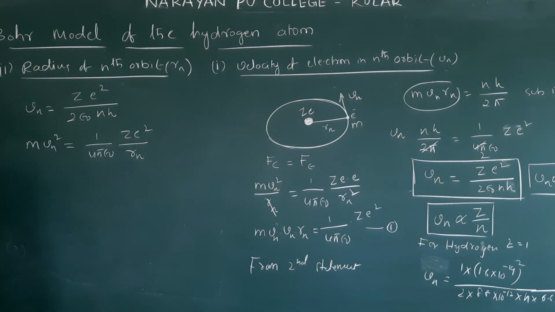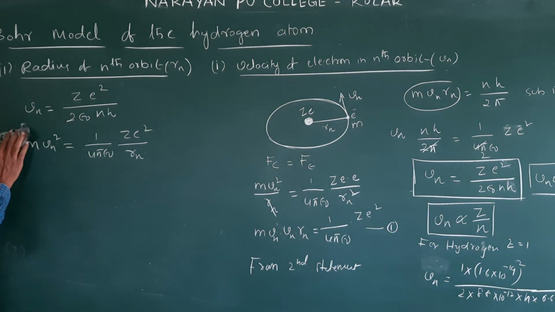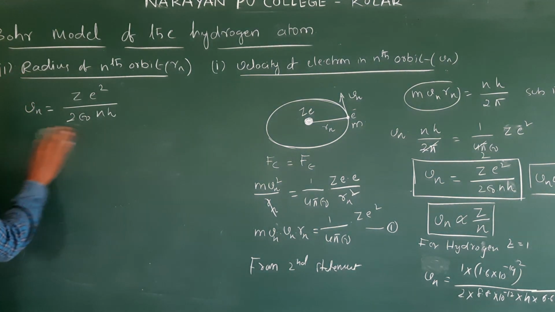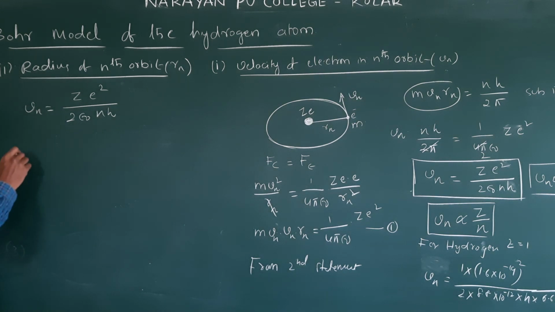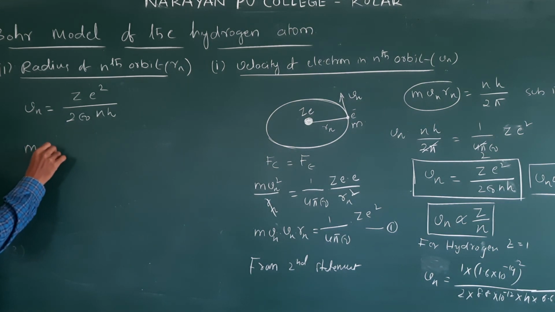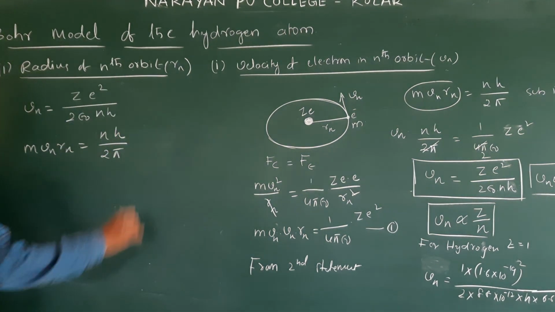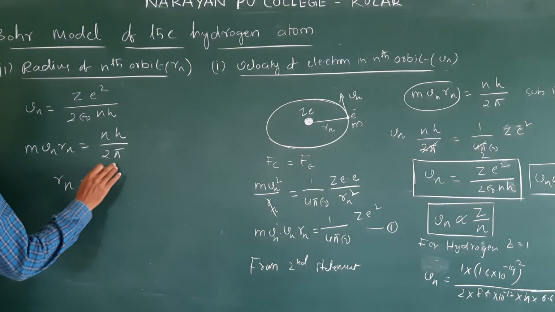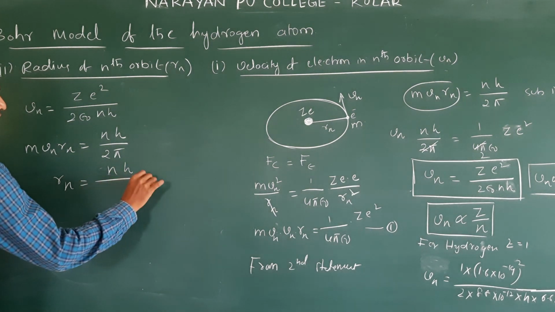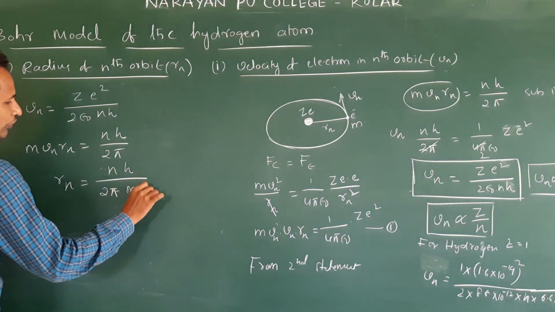Clear? Do we do this, or can we substitute in this? This also gives the answer, but the calculation is lengthy. What is the second postulate? m Vn Rn is equal to nh by 2 pi. This is a simple equation, right? So we want Rn, make Rn the subject: nh by 2 pi, this comes here, m Vn.